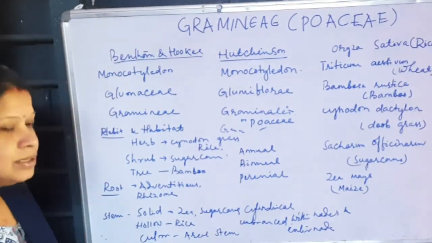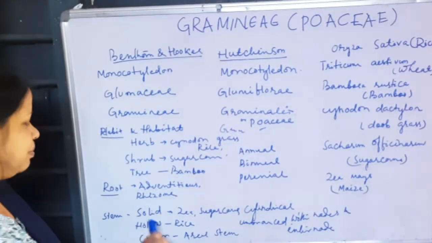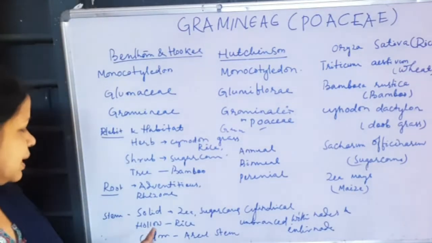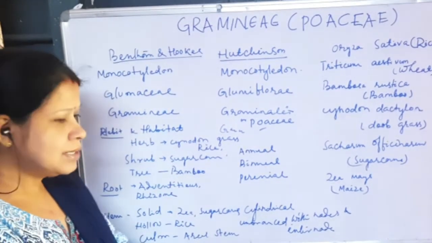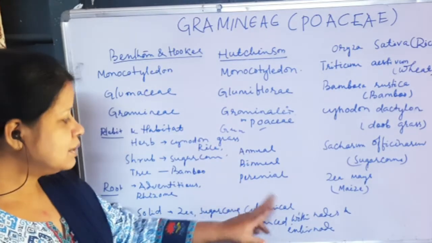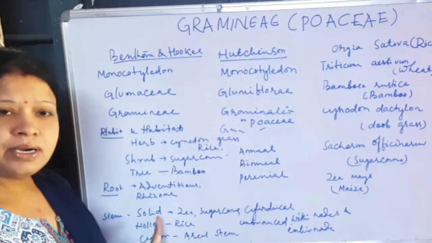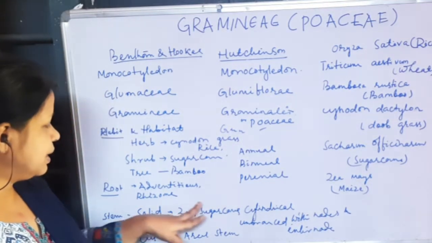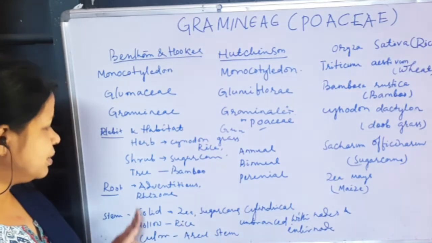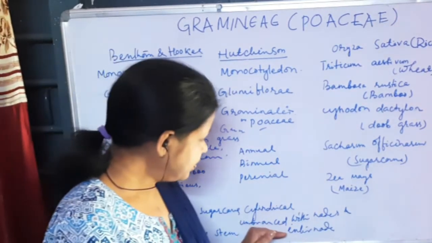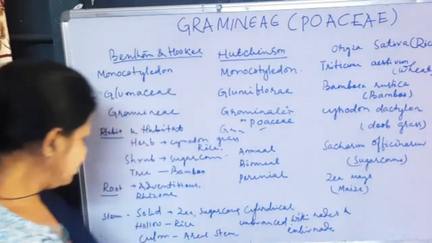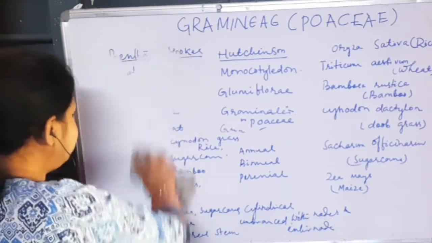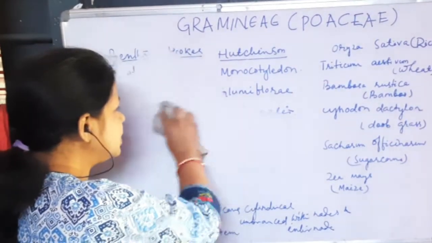So next, the stem of the plant. Stem is solid and sometimes it is hollow. Hollow stems are mainly found in rice, wheat, bamboo. Some have solid stems, like sugarcane and maize. Some are unbranched, and the stem has nodes and internodes.